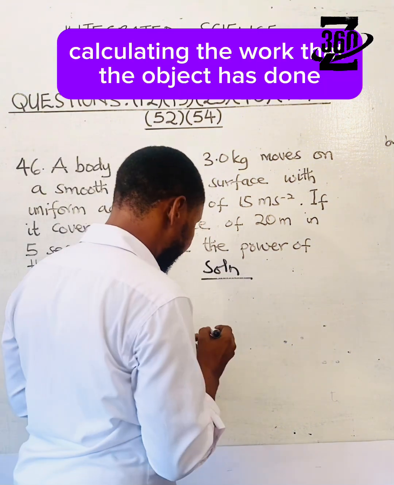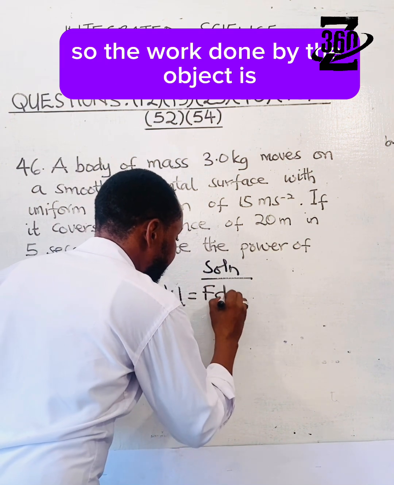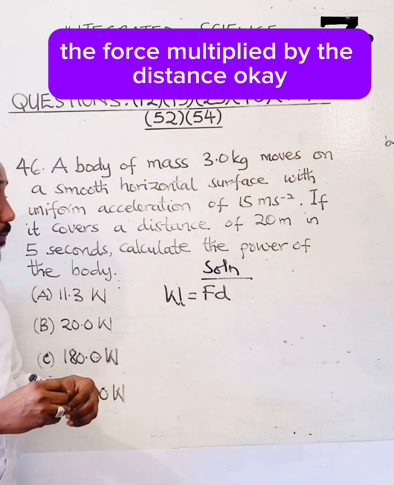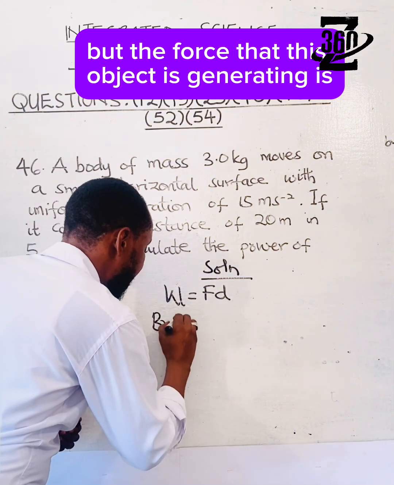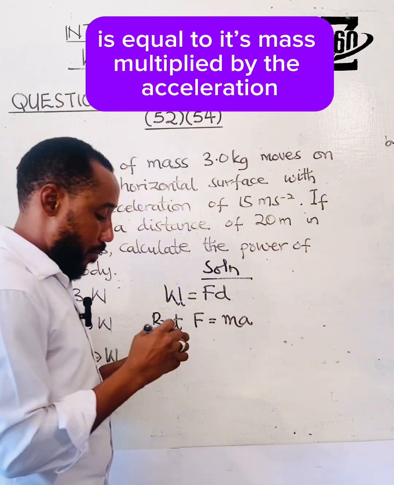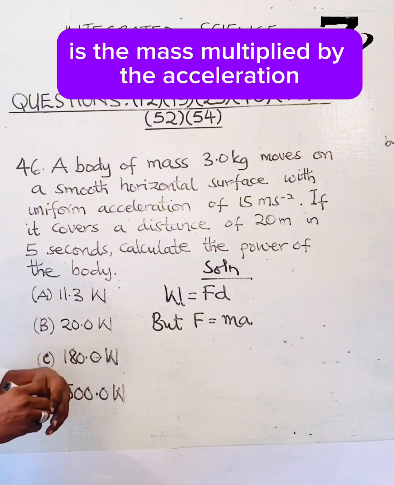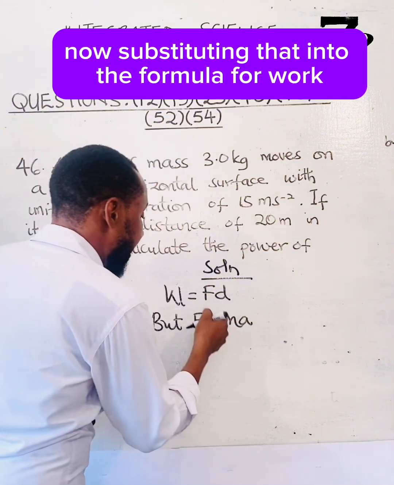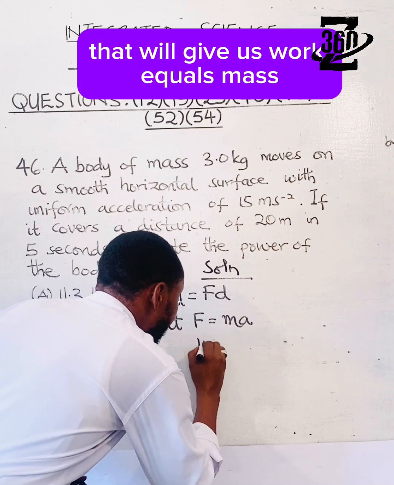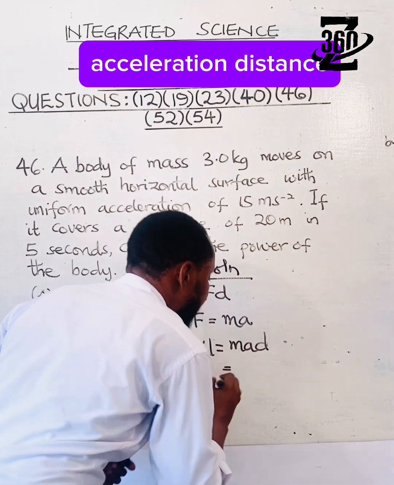Okay, so we start with calculating the work that the object has done. The work done by the object is the force times the distance, but the force that this object is generating is its mass multiplied by the acceleration. Now, substituting that into the formula for work, that will give us work equals mass times acceleration times distance.